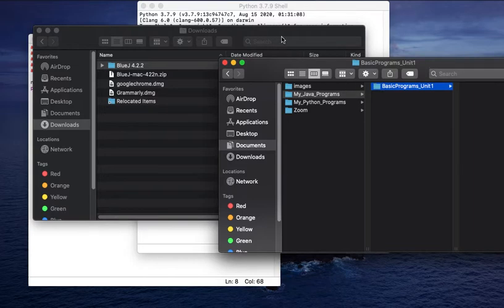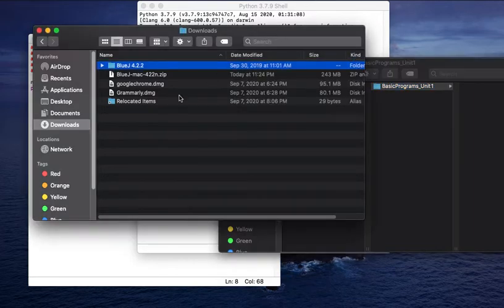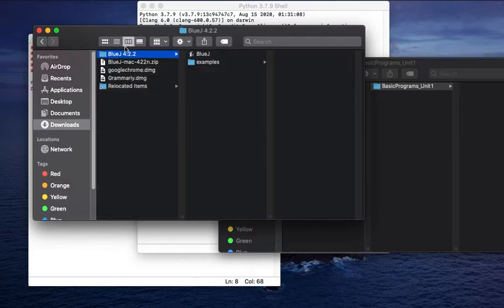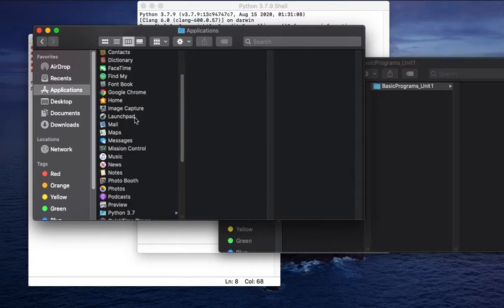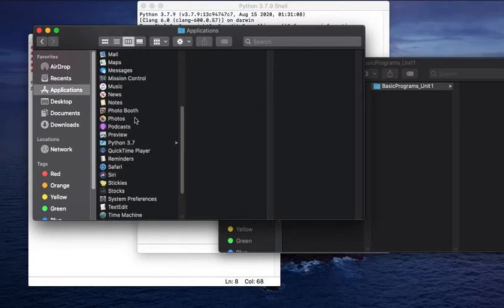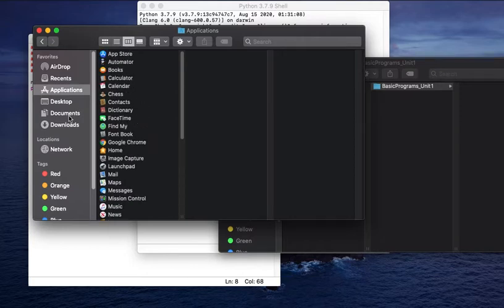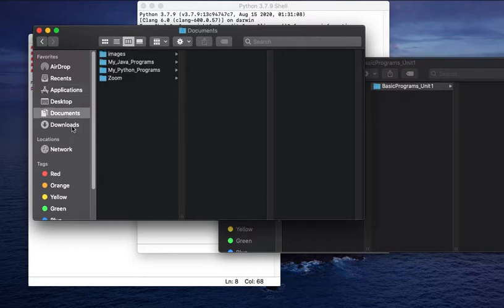Right now there is nothing here. I like this window better. All right, so I don't want it here. I'm gonna move this out of here. I don't want it in downloads. You can put it in applications, or you can put it in documents. I used to have it in applications. I'm gonna put it in documents. So I'm gonna take the whole folder and bring it to documents.